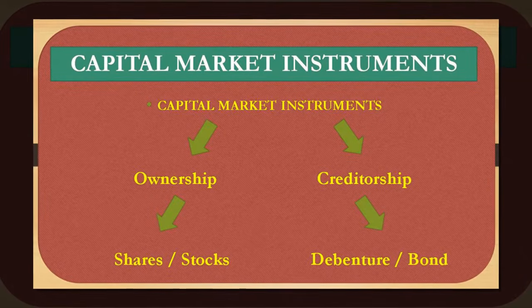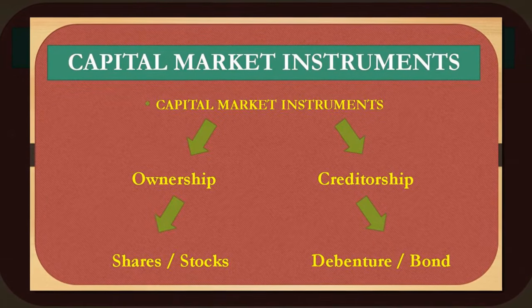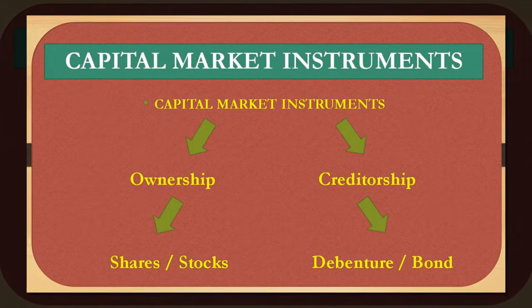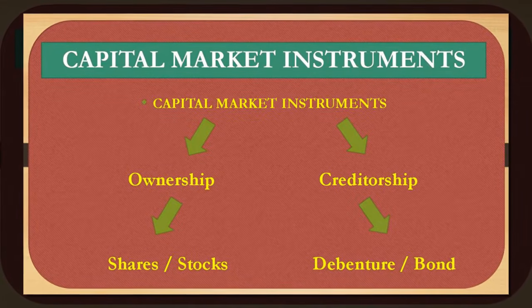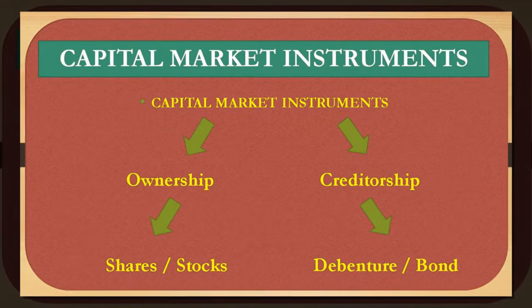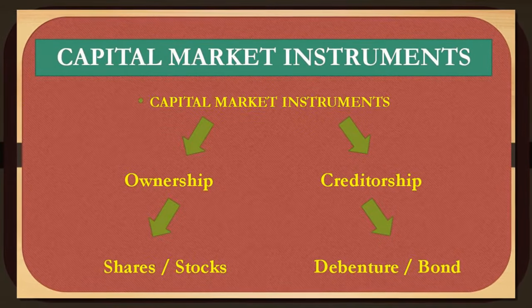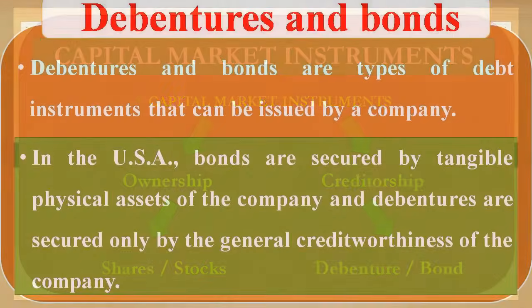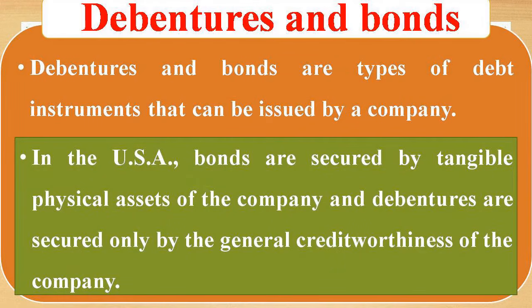Okay, then what about creditorship securities? The capital market instruments like debentures and bonds belong to the category of creditorship securities or debt capital of the company. Okay, now we can see the meaning of debentures. Debentures and bonds are types of debt instruments that can be issued by a company or government. In some markets like India, the two terms are interchangeable, but in the United States, they refer to two separate kinds of debt-based securities.